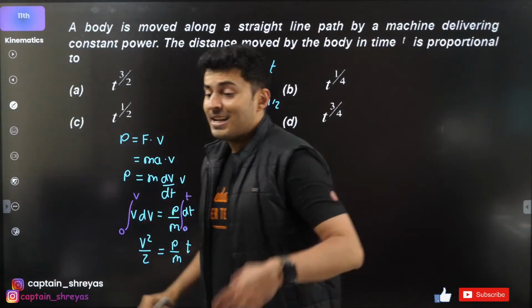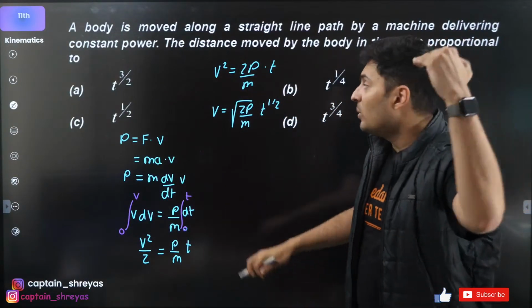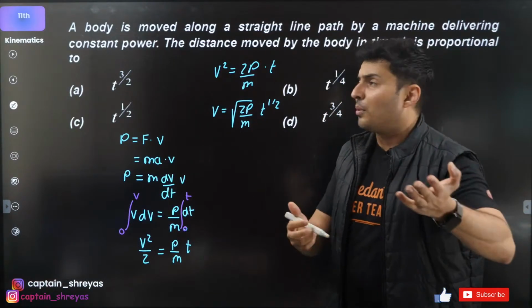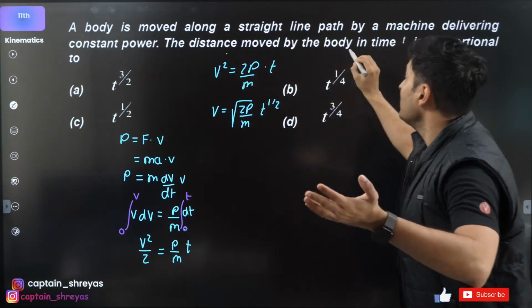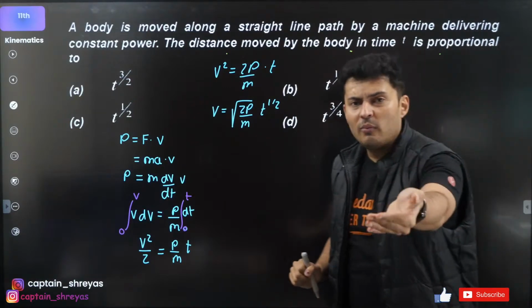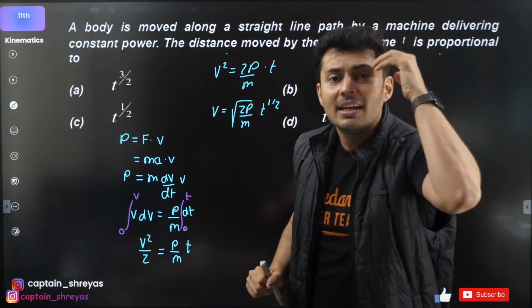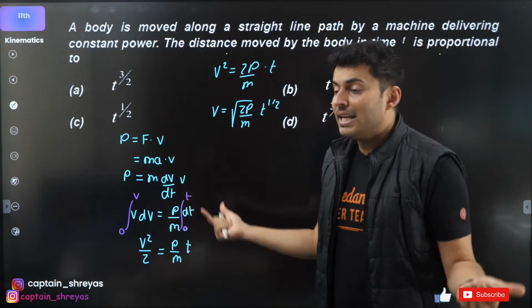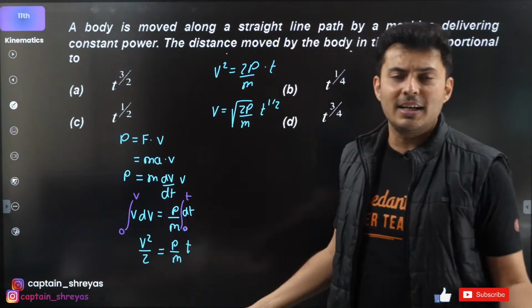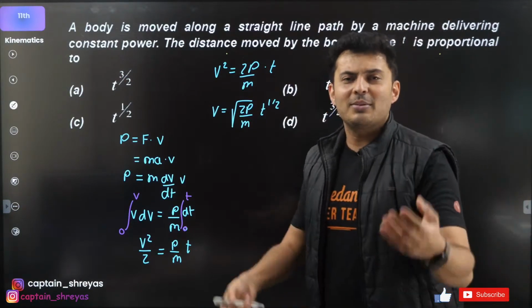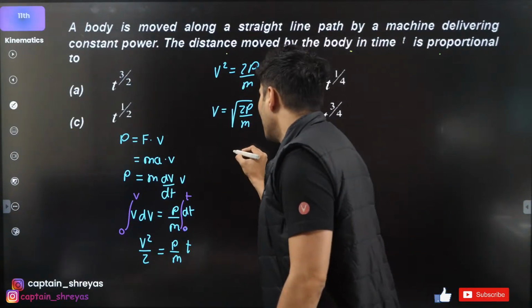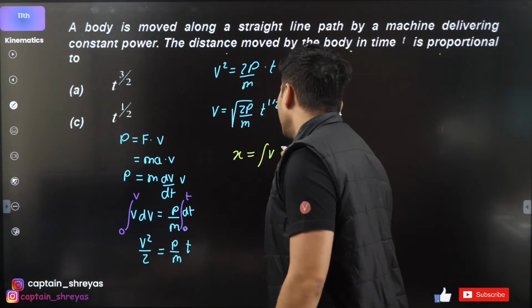Reason why I did this is because I have just found out velocity. What will I do now? Read the question: distance with the time. From velocity, can you find how much is the distance or the displacement? Of course. What do you need to do? Integrate. Exactly. And now, because you have studied 12th standard maths, it becomes very easy for you to solve these kind of questions. So x will be integral v dt.